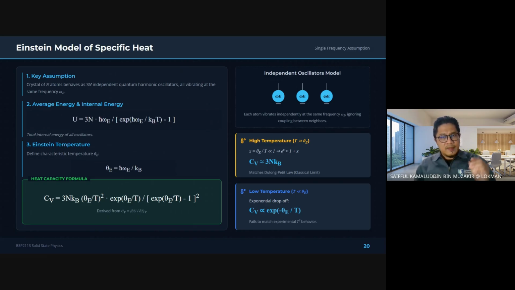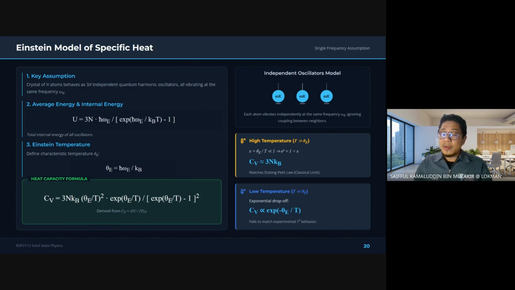The important achievement of the Einstein model is that it improves greatly on the old classical prediction. At high temperature, it approaches the expected classical result. Pada high temperature lah. Tapi at low temperature, it predicts that the specific heat decreases, which is much more realistic than the classical model. But however, it is still limited because real solids, they do not have only one vibration frequency. So the Einstein model is an important step forward, but not the final picture.